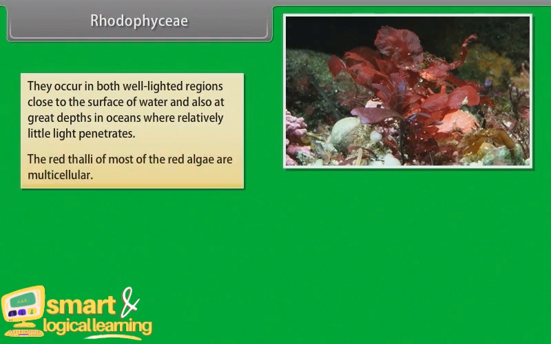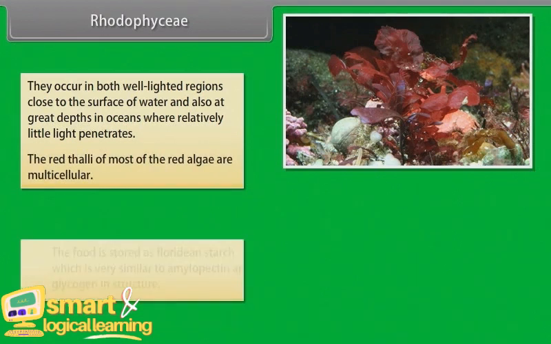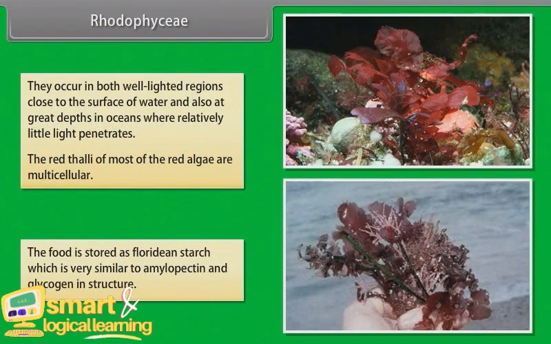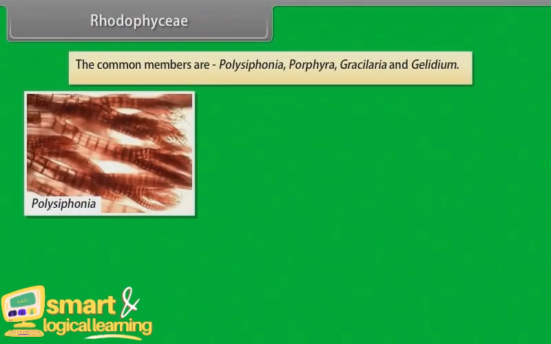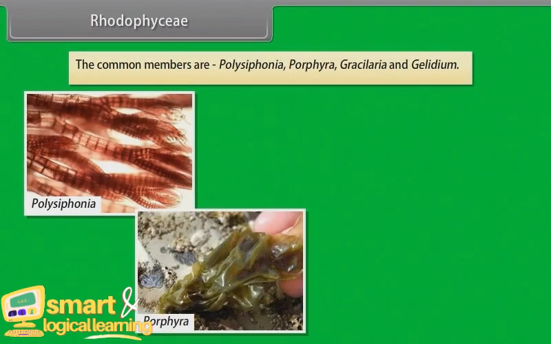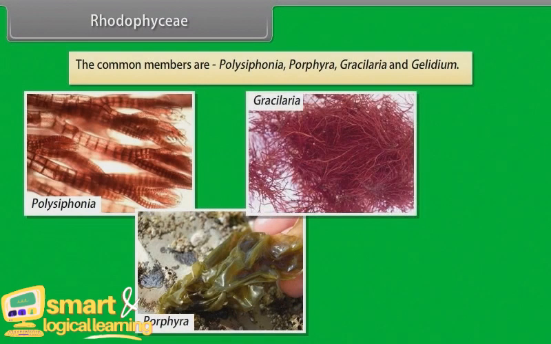The red thalli of most of the red algae are multicellular. The food is stored as floridean starch, which is very similar to amylopectin and glycogen in structure. The common members are Polysiphonia, Porphyra, Gracilaria, and Gelidium.